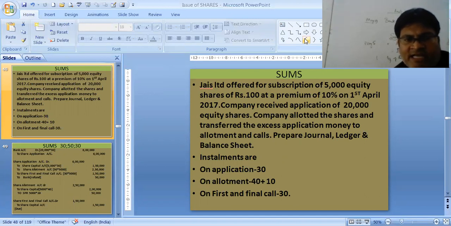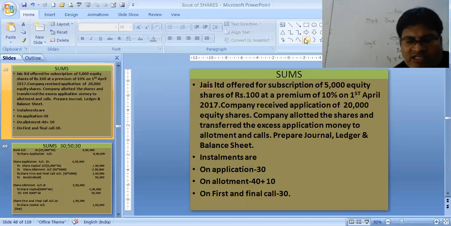On 1st April 2017, the company received applications for 20,000 shares. The company allotted the shares and transferred the excess application money to allotment and calls. Prepare journal, ledger and balance sheet. Installments are 30, 40 plus 10, that is 50, and 30.